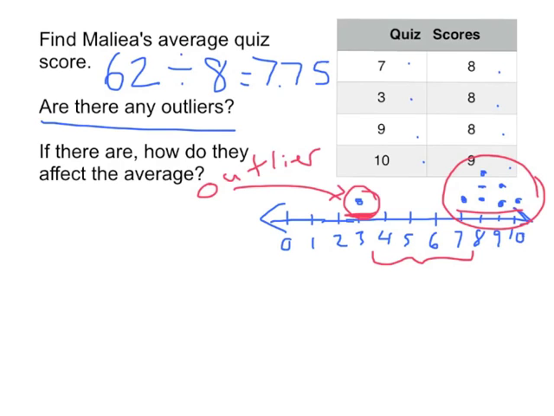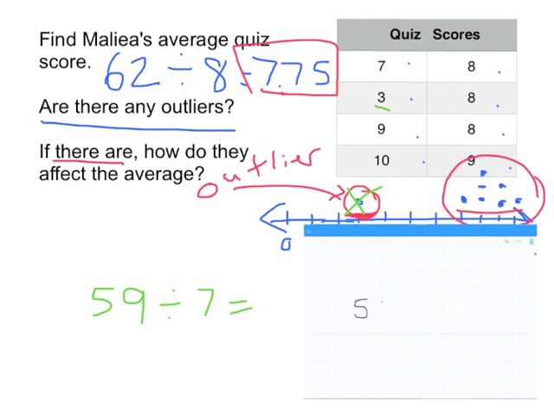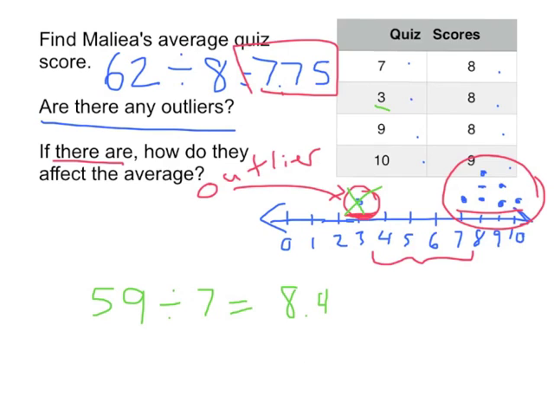Now, if there are any outliers, how do they affect the average? So this was the average with all the numbers. Let's see if we can find the average without the outlier. So we're not going to count the 3. So that'll put us at a total number of points at 59. And we divide by the number of quizzes. And since we got rid of the 3, that means there's only 7 of them. And now we find the average. And the average is now 8.43, a little less than 8.5.